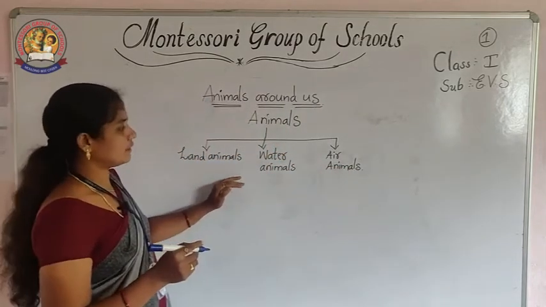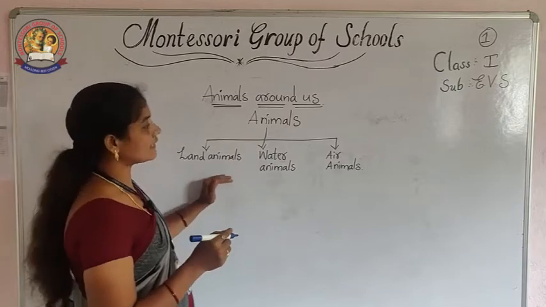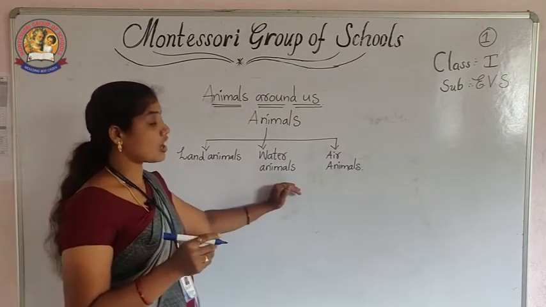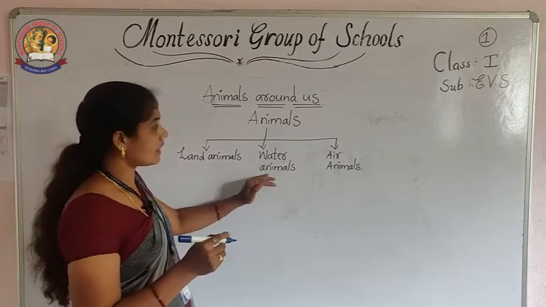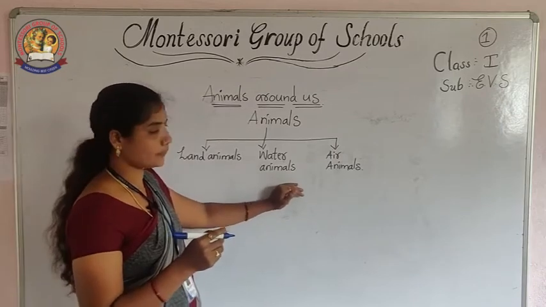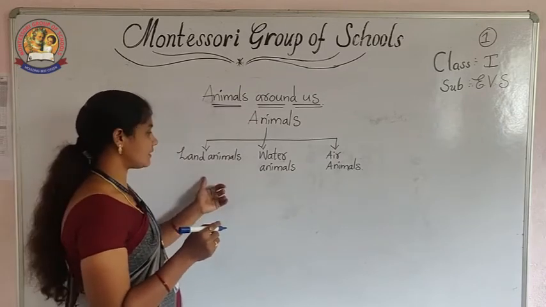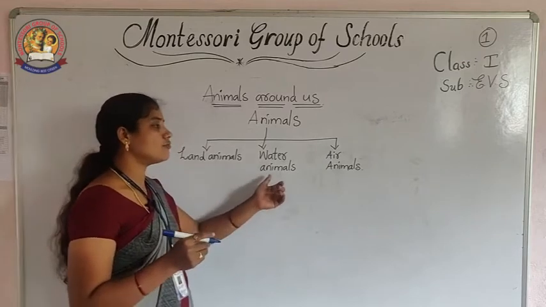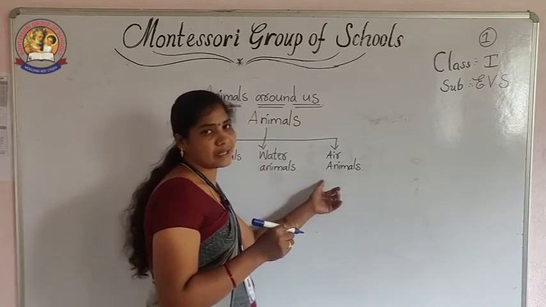According to where the animals are living, on the basis of that, animals are classified into three types: land animals, water animals, air animals.